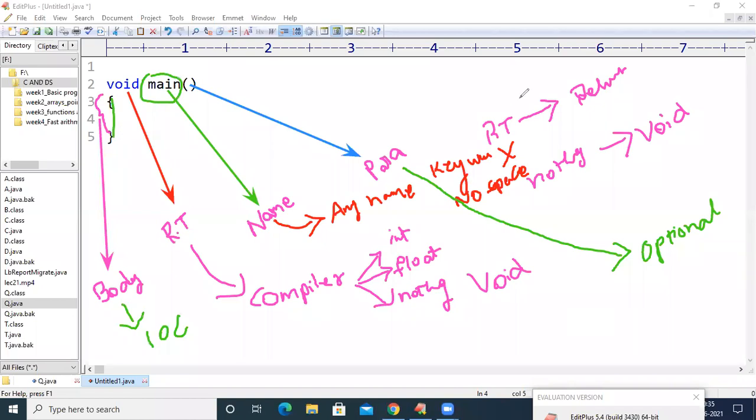Okay, I think now it is clear. So it is the method in C programming language. Remember, it is the method in C programming language. So it should have a return type. It should have a name. Parameters are optional, but the method should have a body.